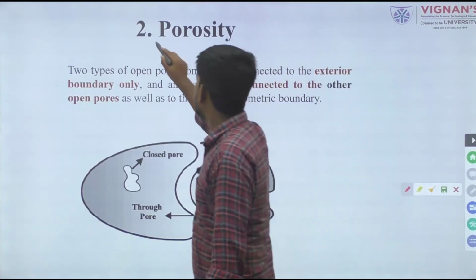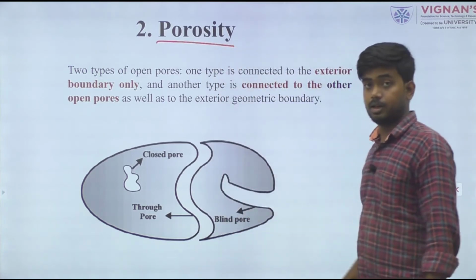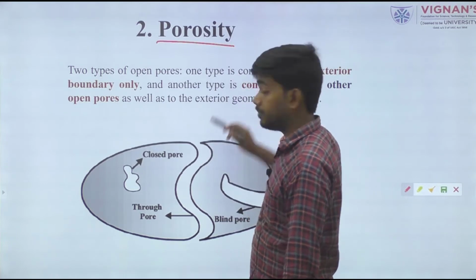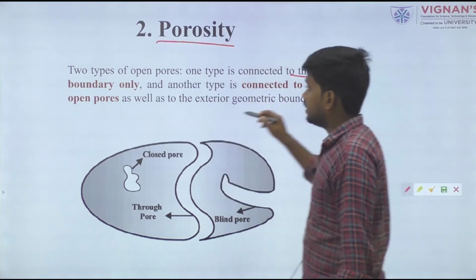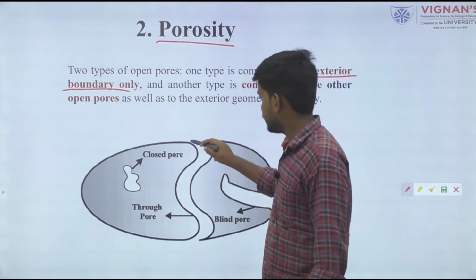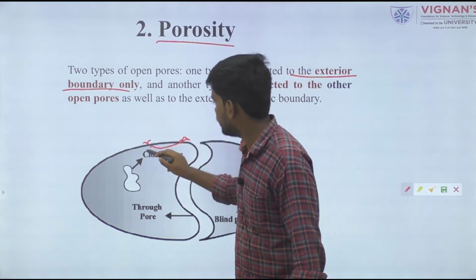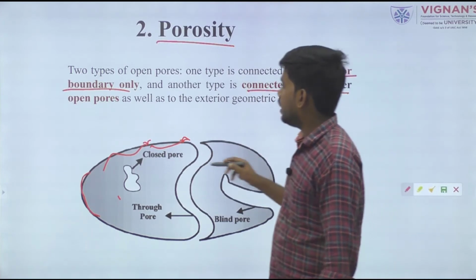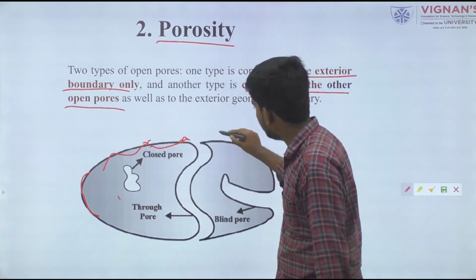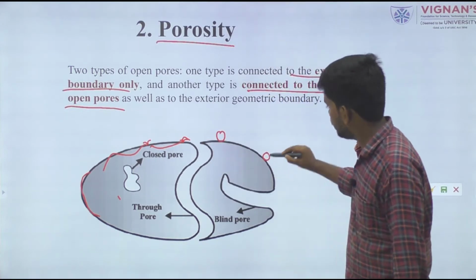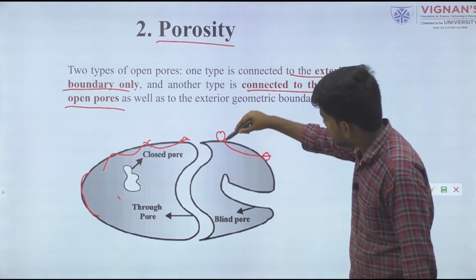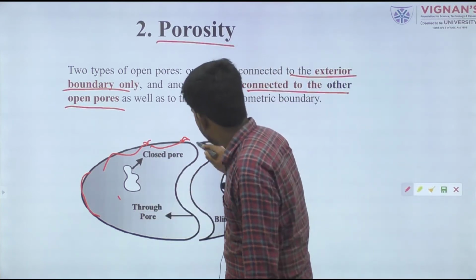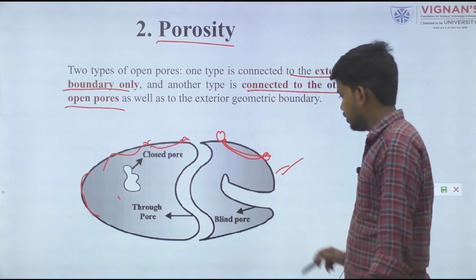Secondly, open pore porosity is also of two types. The first is connected to the external boundary only, like in this boundary. The second is connected to other pores, like here also pore space, here also pore space, connected in that way. We assume this is on grains.